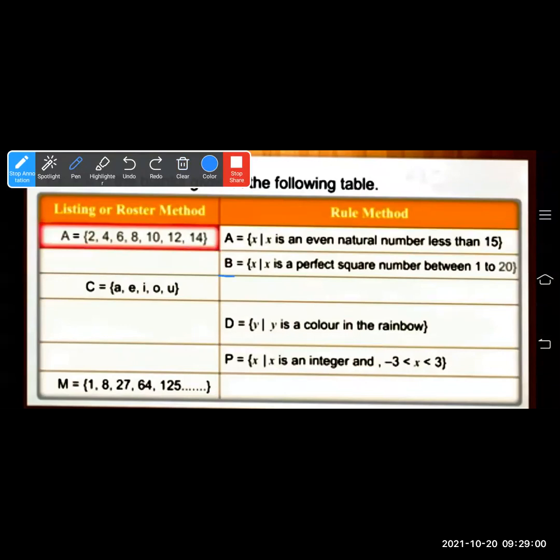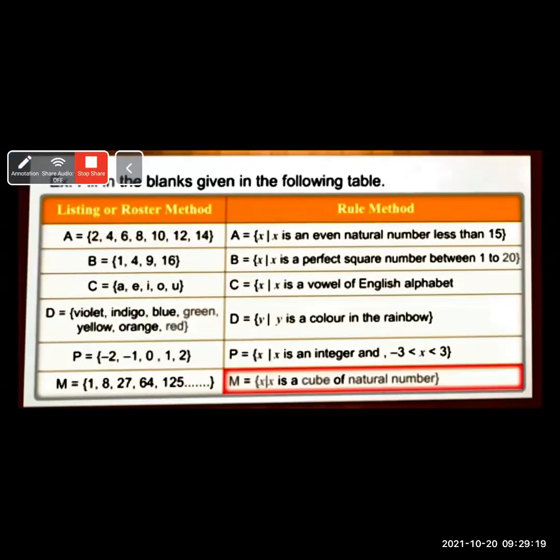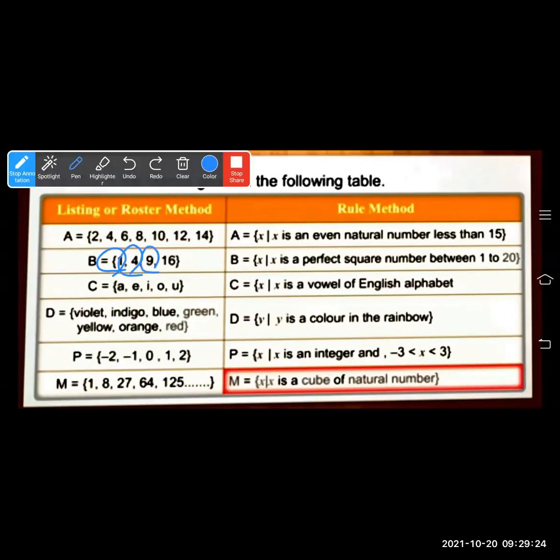B is equal to the set of all x such that x is a perfect square number between 1 to 20. Between 1 to 20, what are all the perfect squares? You have to write the same name of the set. B is equal to, all perfect squares are what? You see the next slide, you can see 1, 4, 9, 2 square is 4, 3 square is 9, and 4 square is 16. Less than 20, only 4 perfect squares are there. So you have to list out those 4 numbers.